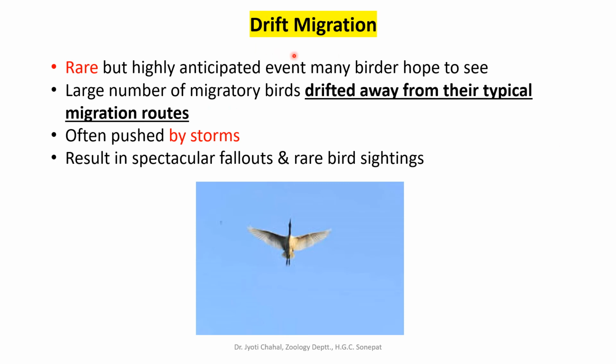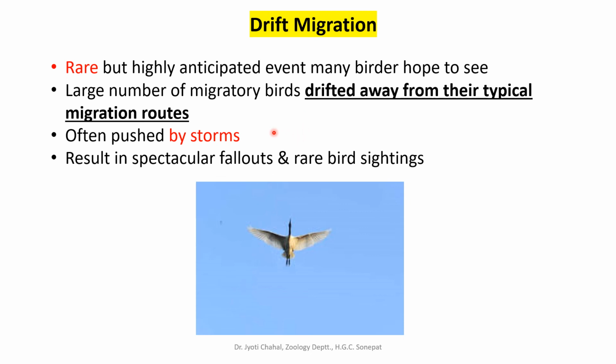And then last is drift migration. Drift migration, as the name suggests, is drifting. When the bird is drifted because of strong air currents, that is termed as drift migration. It is very rare, but it is highly anticipated, that means it can be predicted beforehand. It is an anticipated event which many birders hope to see. Because of the meteorological department, the speed of wind and air can be predetermined, so any birder can anticipate when they will be lucky enough to see drift migration in birds.